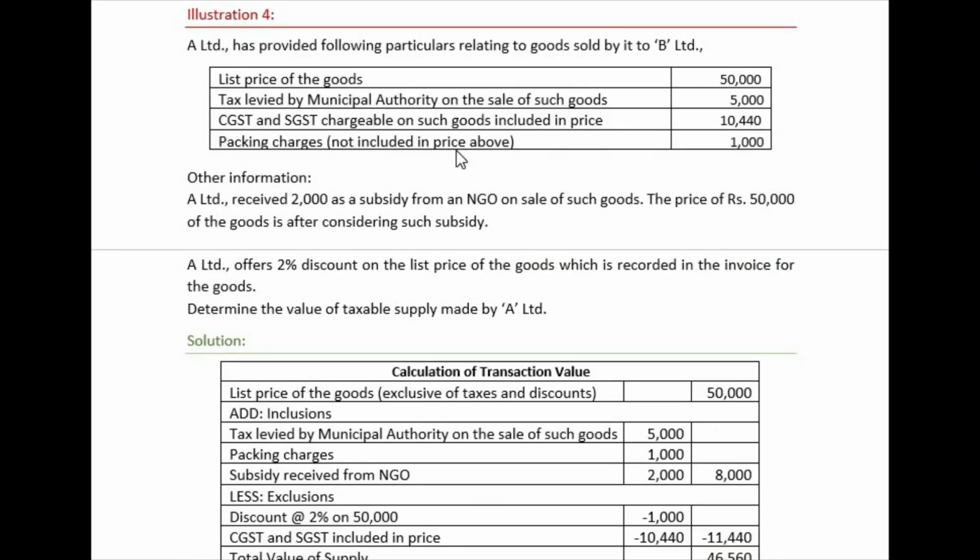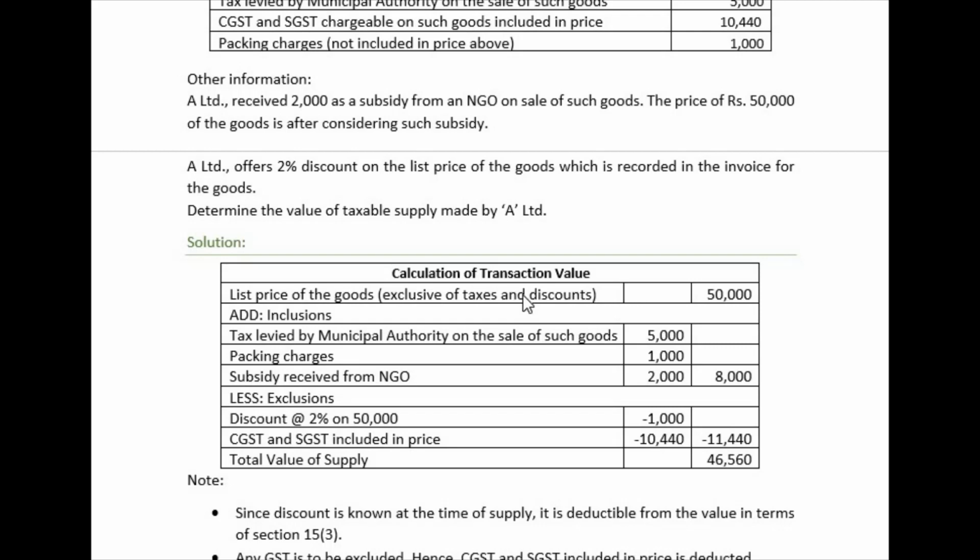Sorry, there is a change here. CGST and SGST chargeable on such goods are included in the price. So taxes are included in the price. There is a change in this. I will just make some changes. So the list price of the goods, I will even remove the discounts. List price is 50,000, right? So that it will not lead to any confusion.